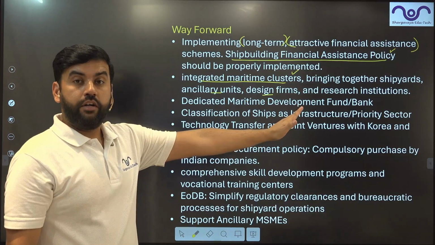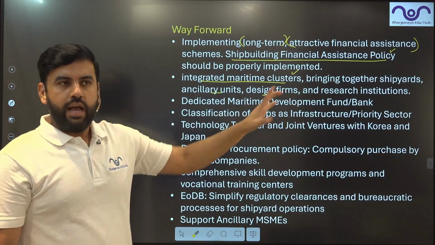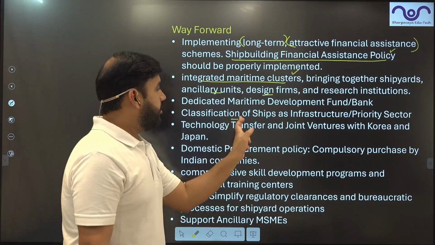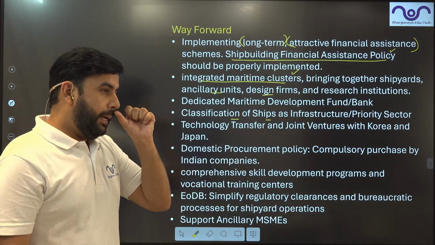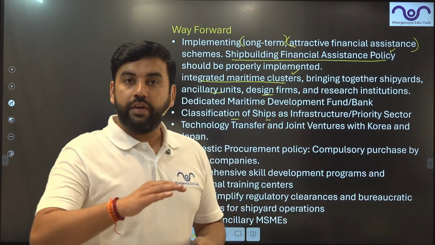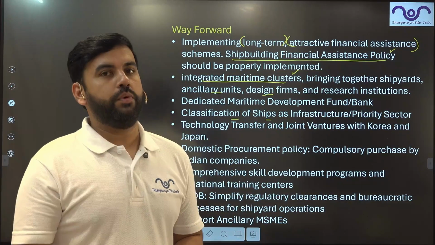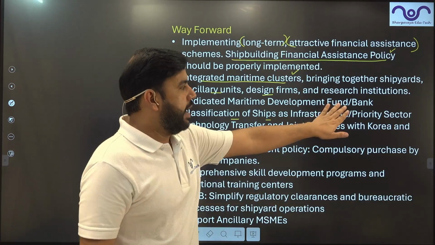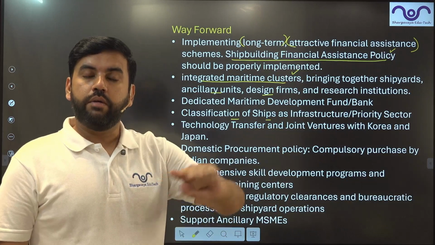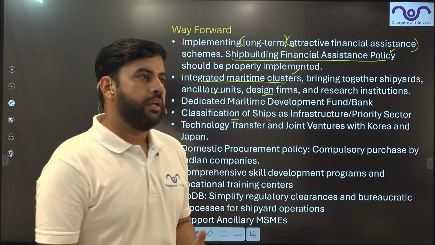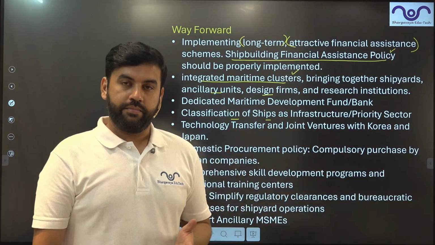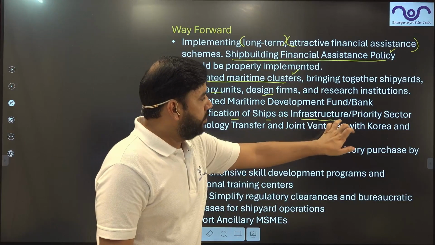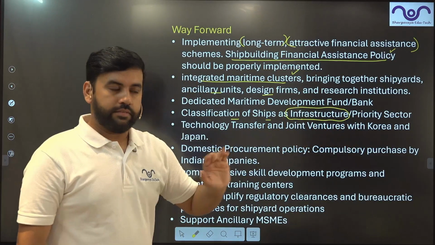A dedicated maritime development fund or a dedicated bank can be created for this, and I'm pretty sure this bank is going to be a profitable unit or a venture. Classification of the ships as an infrastructure priority, because if something is under the priority sector, or under infrastructure, it is going to have easy access to bank credit. So if we cannot have a bank, at least we can have priority sector lendings coming to shipbuilding. But the biggest question is, is a large ship a priority? That's the biggest question. Now the government has to sort that out, but right now the government has already included the large ships into infrastructure as a case.